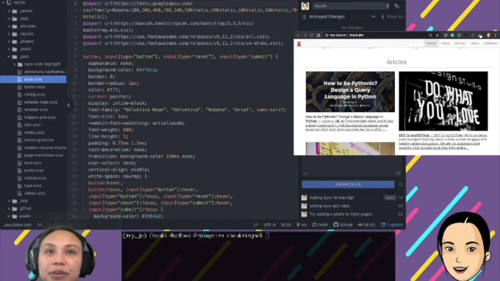Jekyll can do it, but the build will be slower. If you have a website like mine, where a lot of the time you just update the content and don't update the CSS or the look, but every time Jekyll builds, which in my case I use Travis to run Jekyll to build it, it takes a while.